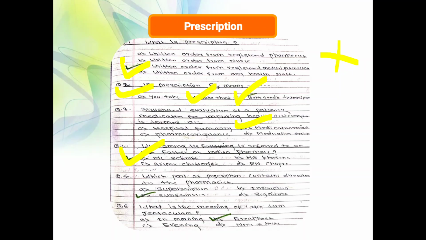Next, which part of a prescription contains direction to the pharmacist? The answer is subscription. Superscription contains Rx. Inscription contains the drug name. Signature is the direction to the patient. Subscription is the direction to the pharmacist. So when you are asked a question, first understand the question, then eliminate the options, and then select the correct answer. Which part of a prescription contains direction to the pharmacist? Subscription, not inscription, not superscription, not signature. Maximum times confusion occurs here.